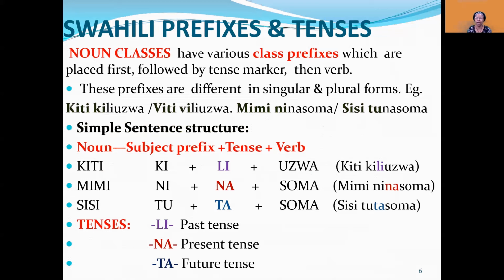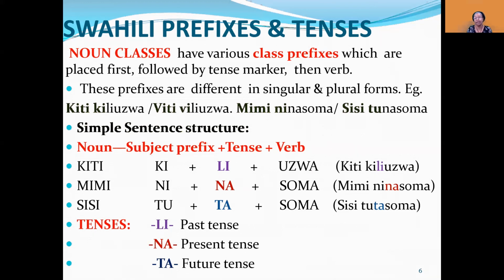Mimi ninasoma, sisi tunasoma. Mimi is I. It has to be followed by its prefix, which is ni, which is attached to a tense. The na there is present tense, and soma is the verb. So its plural is sisi, we.